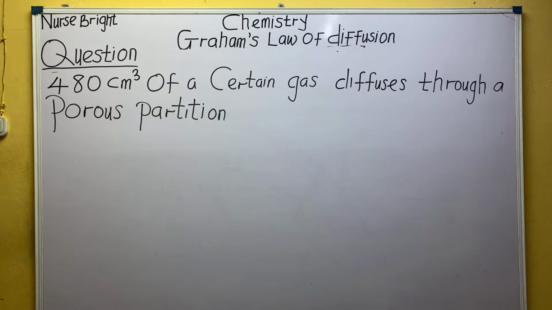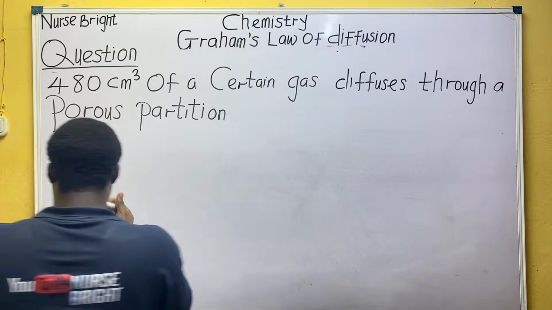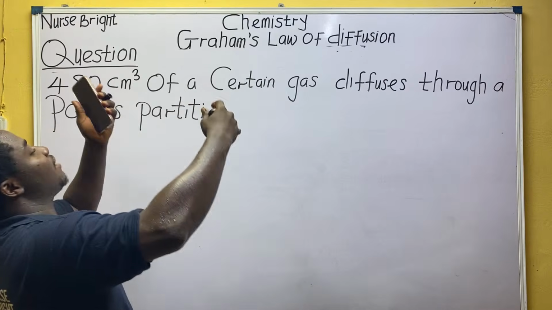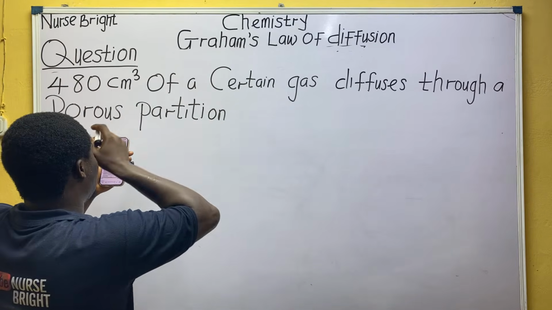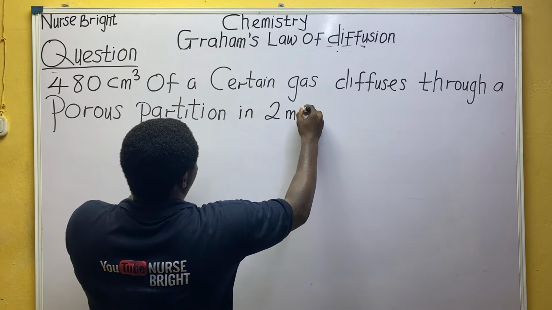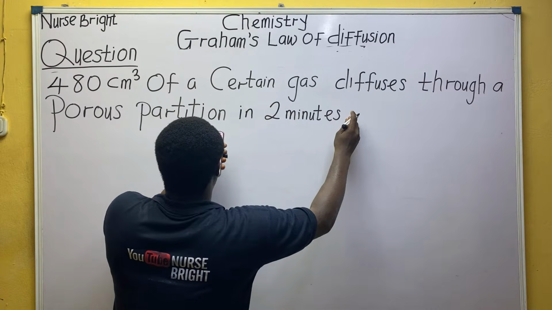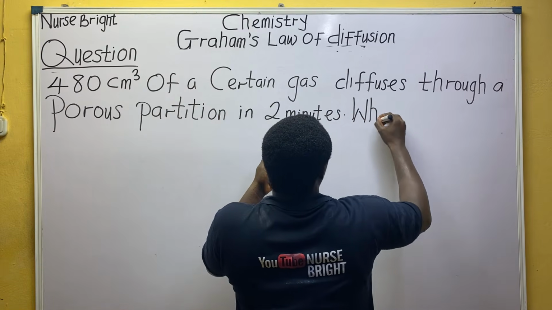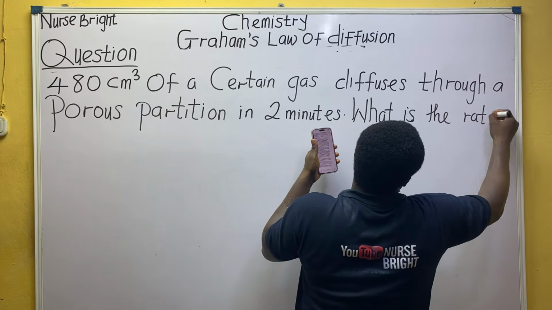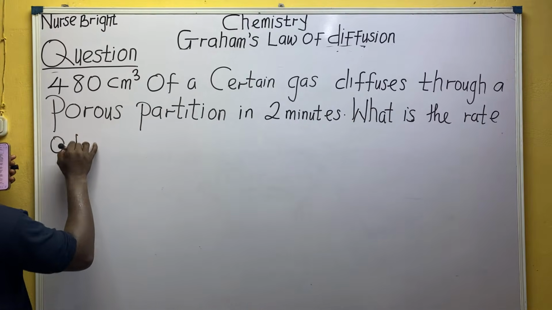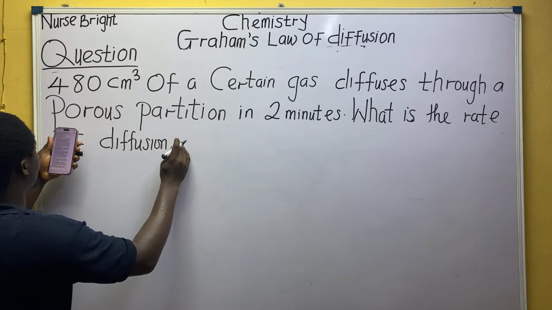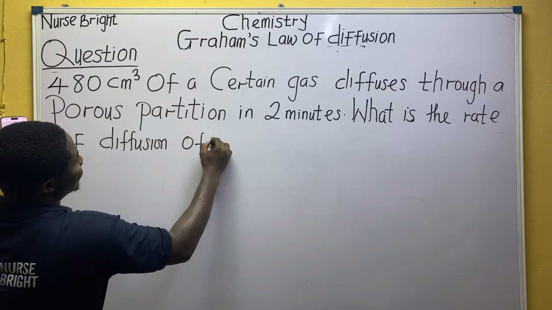Alright. Porous partition, meaning porous, something that has holes. The gases are diffusing, moving out of the pot or stuff like that. Porous partition in 2 minutes. In 2 what minutes? So cheap question. The question now says, what is the rate of diffusion of that gas?